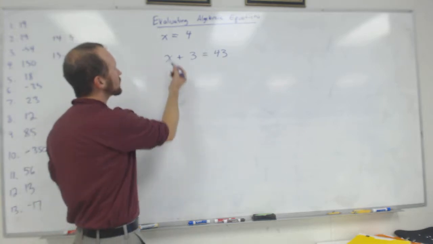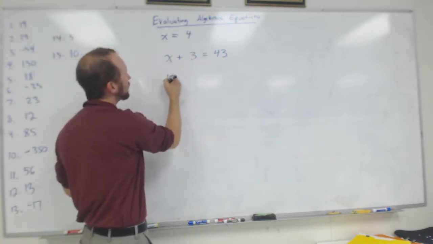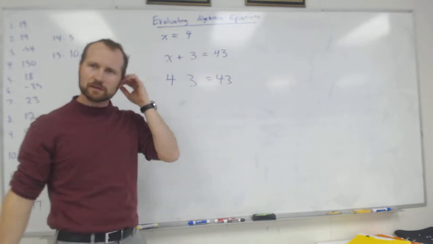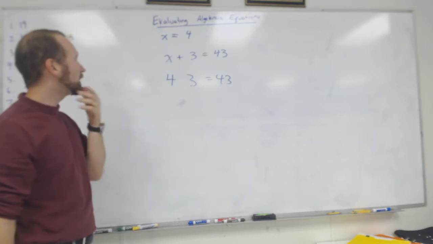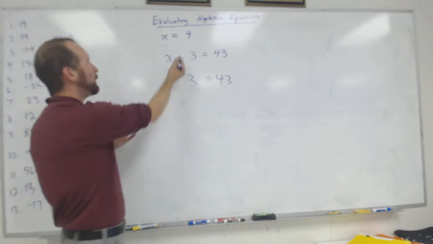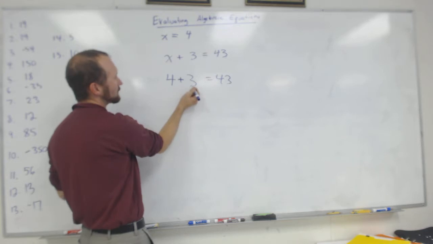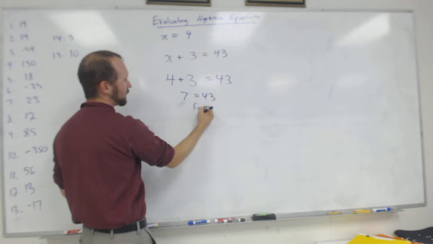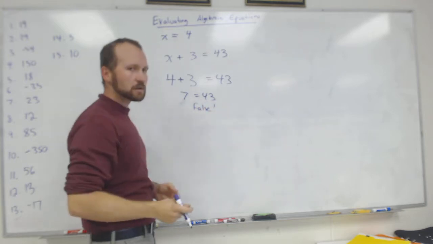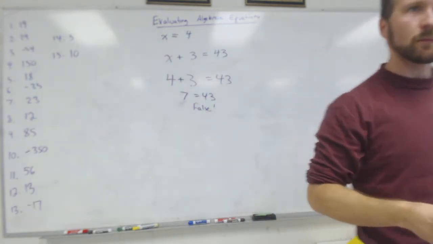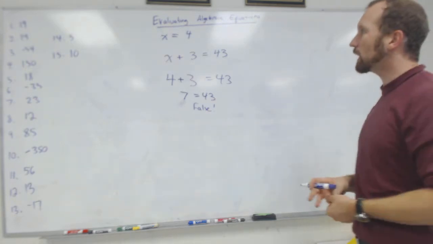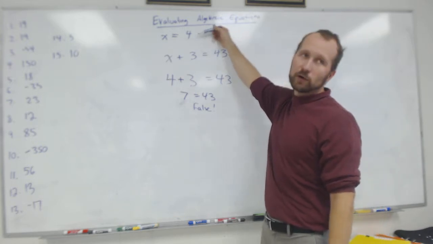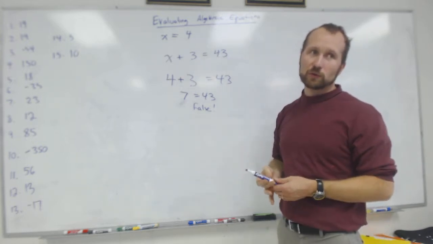False. So for example, in this one, we would say, okay, we plug the 4 in there. We've got a 4 and a 3. Wait, I thought you guys said it was going to be false. Isn't that 43? No. What's missing? Oh, there's a plus there. So what is 4 plus 3? Does 7 equal 43? So that's false. We'll practice in a minute, but the idea here is we're going to plug in the number and see if our equation is true.